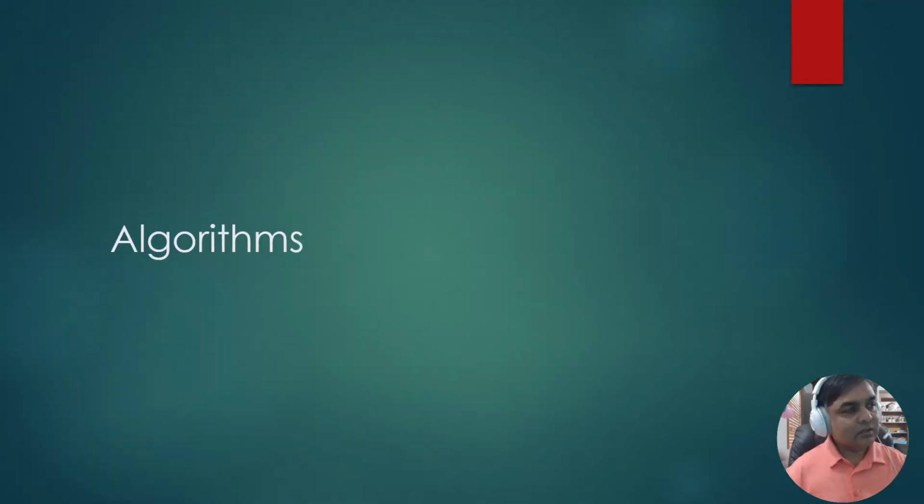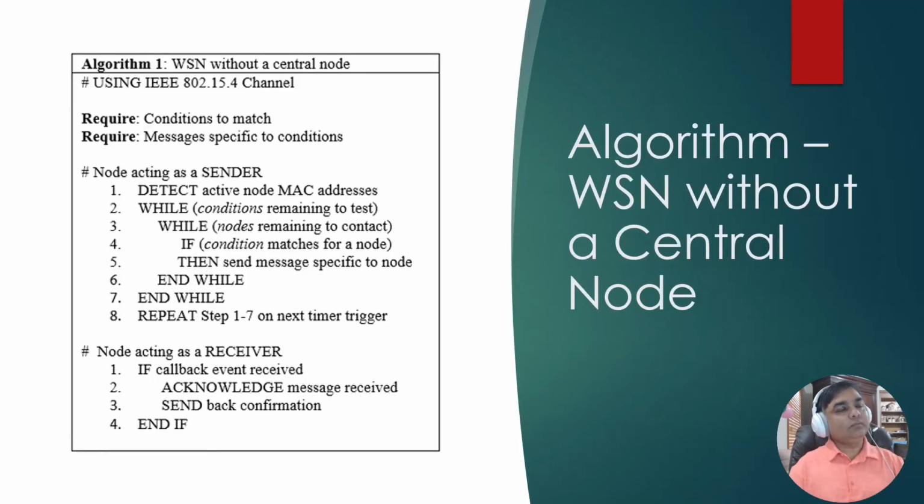So let's talk about the algorithms. The algorithms were actually very simple. They were intended to prove that the node, which is simultaneously a sender as well as a receiver, when it is sending a certain message, is capable of performing conditional logic, and based on that logic it can detect what nodes it is supposed to talk to, for targeted communication. After all that processing, it is able to connect to that target node and communicate well.